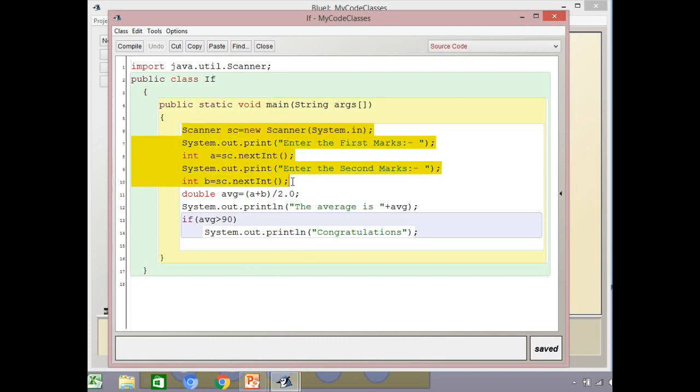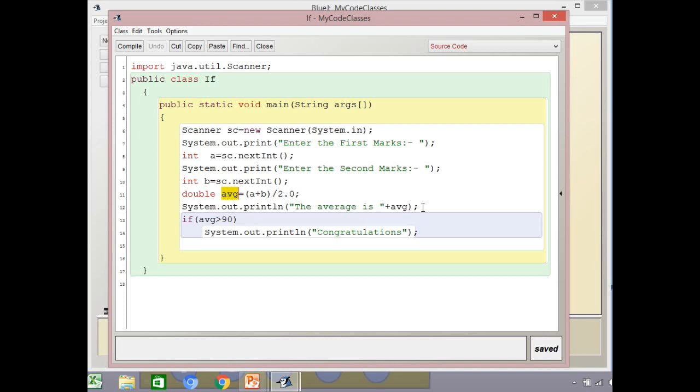In the IDE, till here we have accepted the values of A and B, that means marks of the first subject and the second subject, and then we have calculated the average. Now here you can see average is equal to A plus B divided by 2.0. Now there is a great need of 2.0. I will explain it in my upcoming videos, but for now, if you write divided by 2, you will get a result which is going to be different from what you will find by writing divided by 2.0.